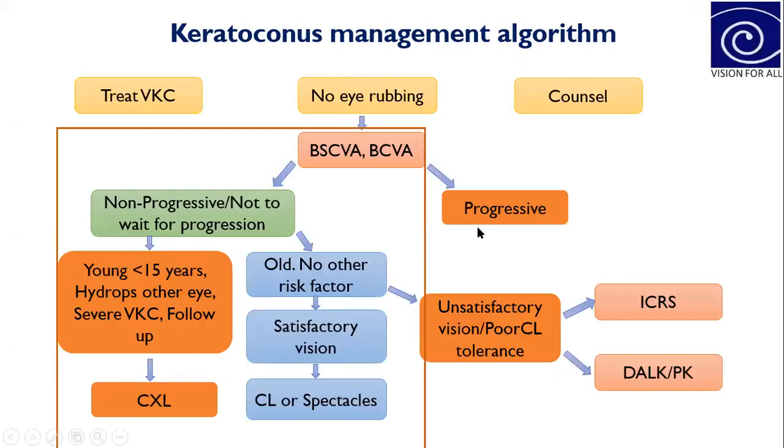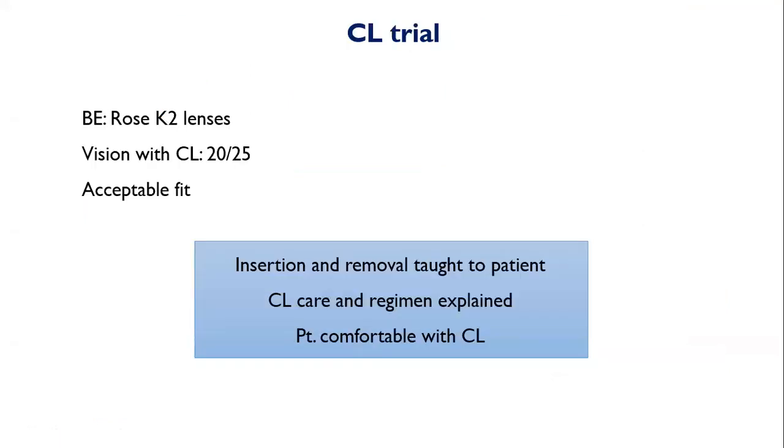Okay. As Helen said, we don't know whether this is progressive or non-progressive. As the patient was 23 years old, and there was very little risk of progressing disease, we will go with a contact lens trial. For this patient, we tried Rose K2 contact lenses. The patient was 20/25 in both eyes, and the patient was comfortable with these lenses.